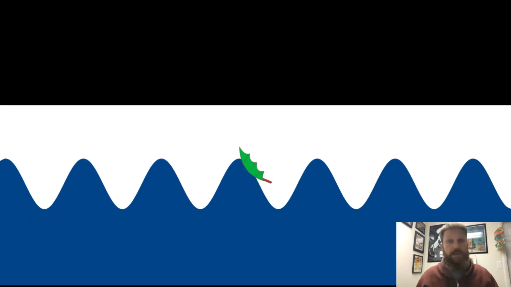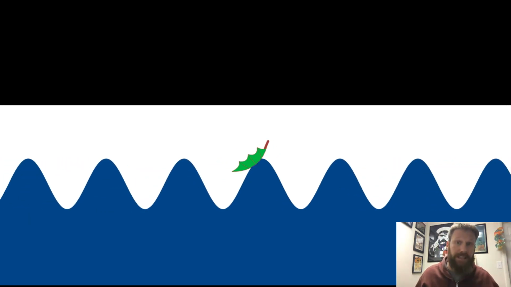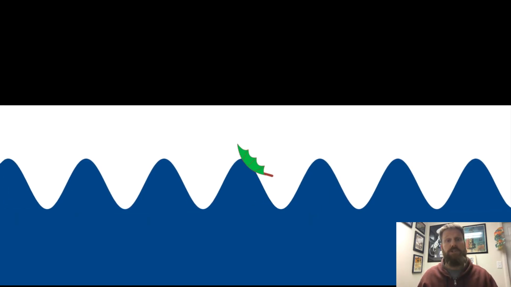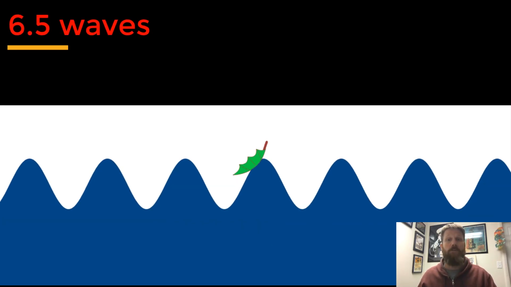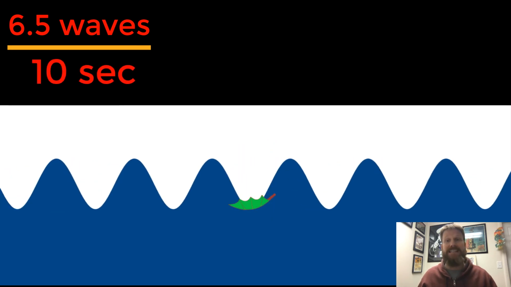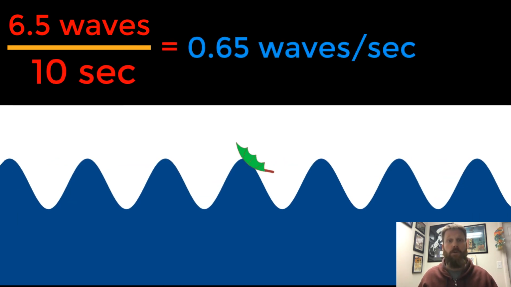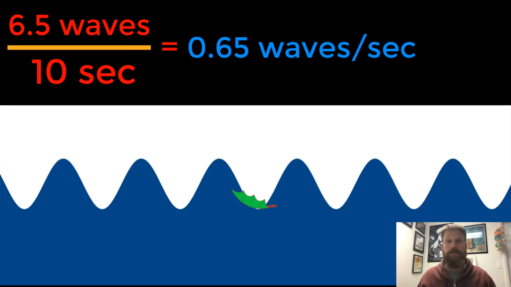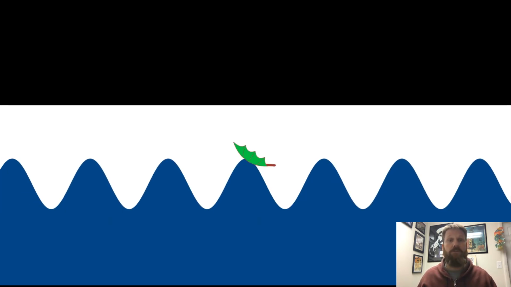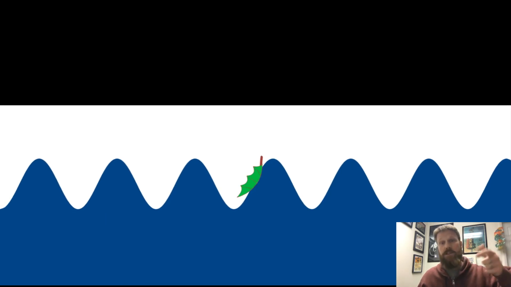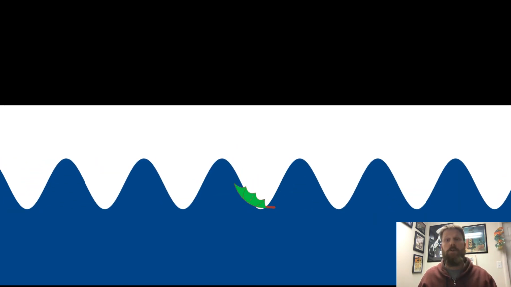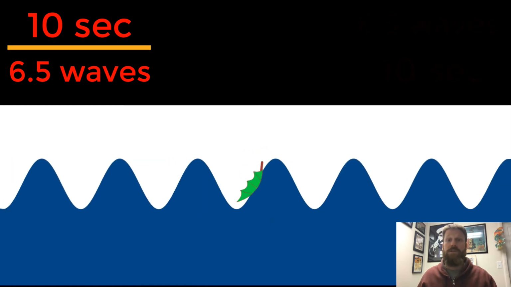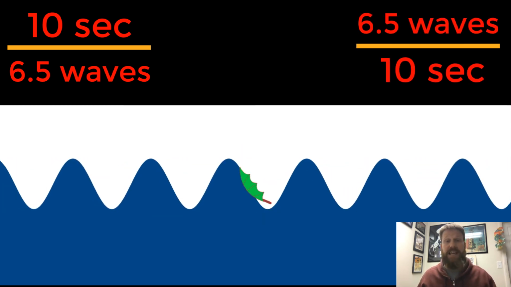The frequency of a wave is simply how frequently waves pass a point over time. In the case we just examined, 6.5 waves pass by during 10 seconds. The frequency of the waves is 0.65 waves per second, or hertz. Notice that period and frequency are simply inverses of each other. The period was 10 seconds for 6.5 waves, while the frequency was 6.5 waves in 10 seconds.